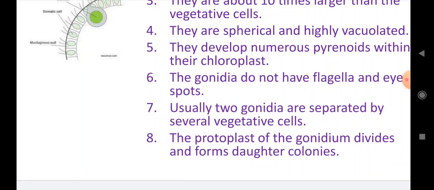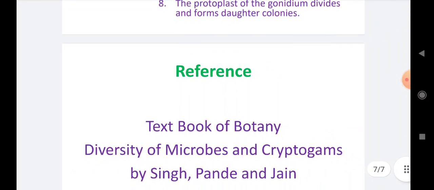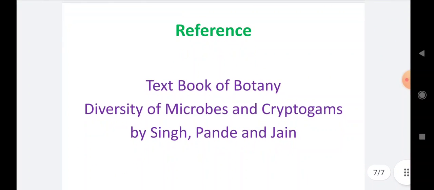Number 8, the protoplast of the gonidium divides by cell division and forms the daughter colonies of the volvox. In this way, this is the easiest description of asexual reproduction in the volvox. In the next lecture, we will try to see the sexual reproduction present in the volvox.